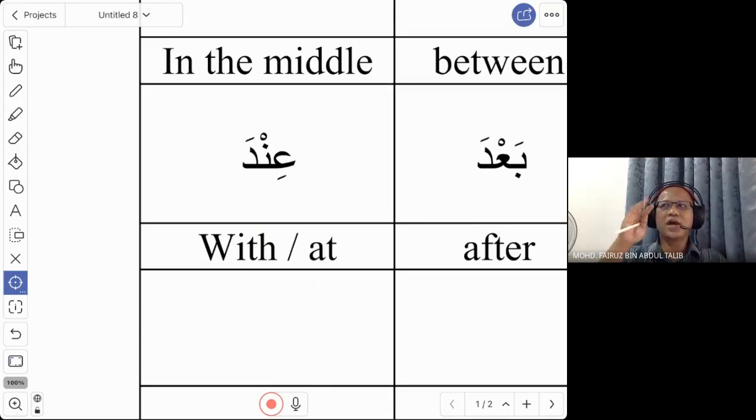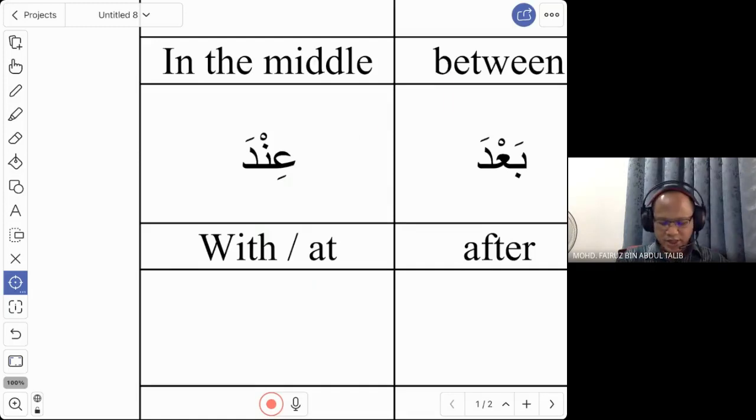Then he says, I'm at the door of the classroom: ana inda bab al-fasli. Bab is door. That is the example of the word inda. So inda is at, or with, indi, I have, and so on.